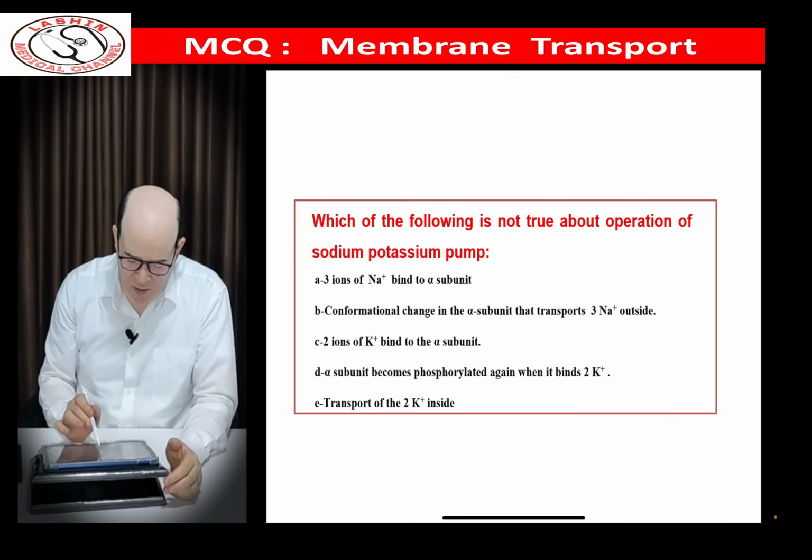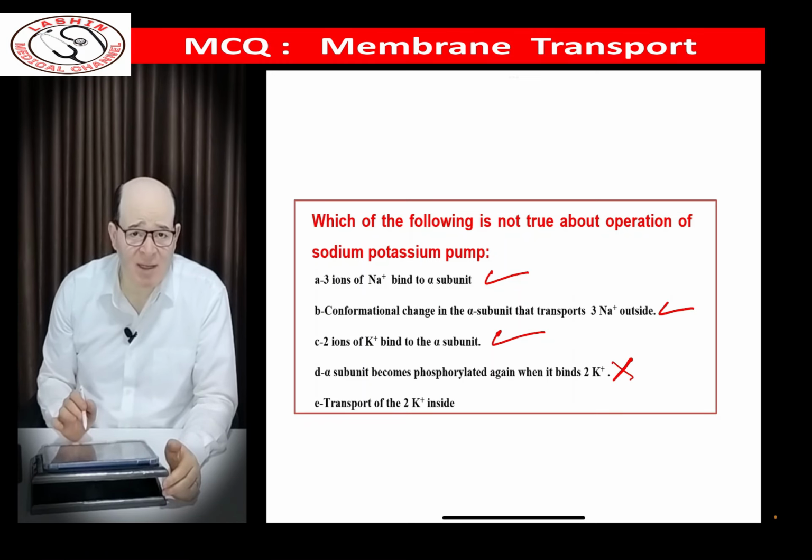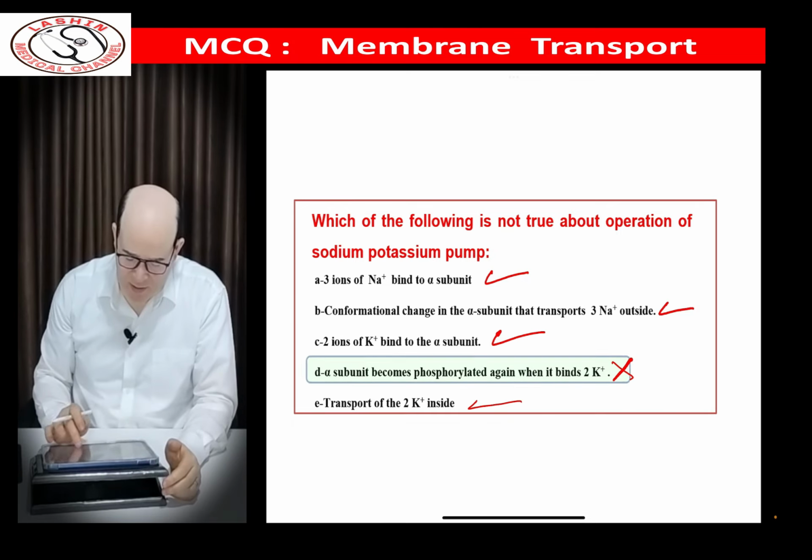3 sodium bind to the alpha subunit, this is correct. Conformational change of the alpha subunit and transport of sodium, this is also correct. 2 potassium bind to the alpha subunit, this is correct. Alpha subunit becomes phosphorylated again when potassium binds, false. When potassium binds, it becomes dephosphorylated. Transport of potassium to the inside, so the answer is D.